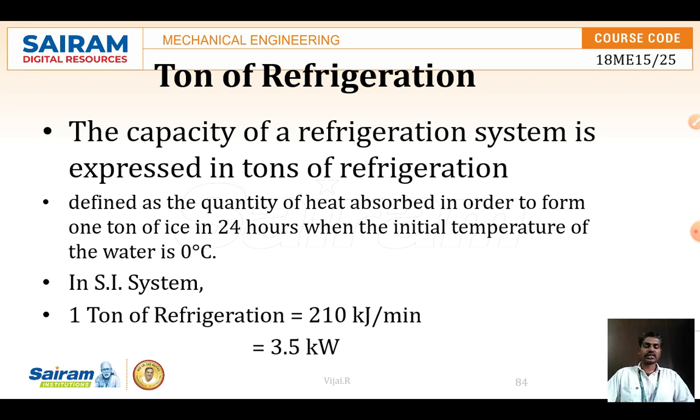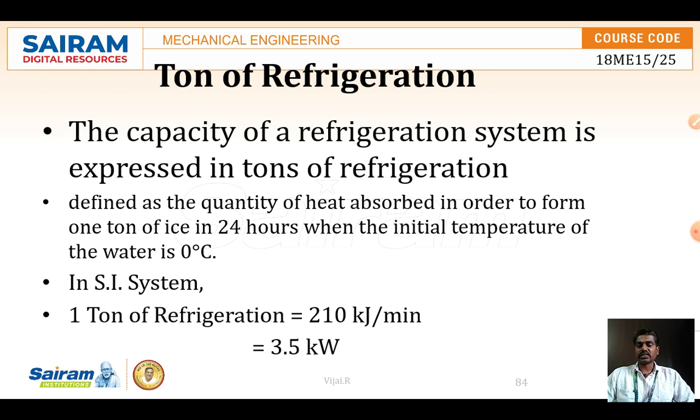What is the ton of refrigeration? Here 1 ton of refrigeration is equal to the amount of heat absorbed in order to form 1 ton of ice. So when the initial temperature of water is 0, I am taking one amount of water, that is with 0 degree Celsius of water, and keep on cooling. I'm keeping on removing the heat from the water. Water is normally in atmospheric temperature and pressure. So from that temperature and pressure, if it is 0 degree Celsius, I am taking 0 degree Celsius of water and continuously removing the heat.